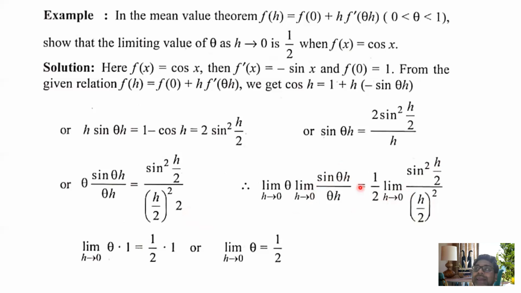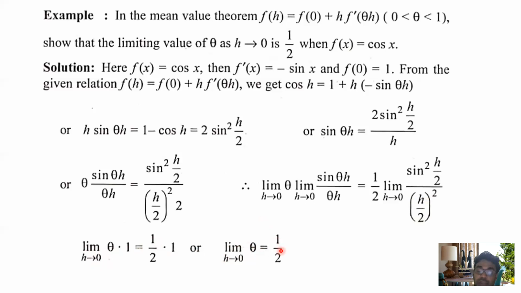So already you know the limit x tends to 0 of sin x by x equals 1. Similarly, for this case, you have sin h by 2 by h by 2 whole square, which tends to 1. So from here, limit h tends to 0 of theta into 1 is equal to half into 1. Therefore, limit h tends to 0 of theta is equal to 1 by 2.